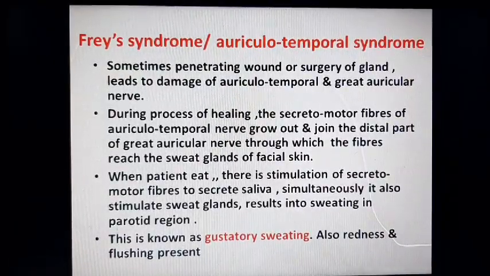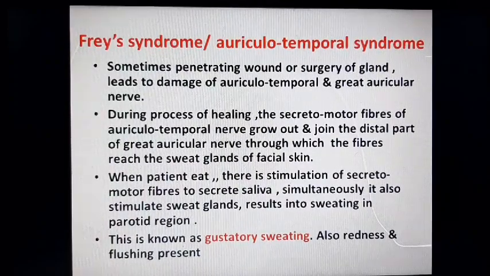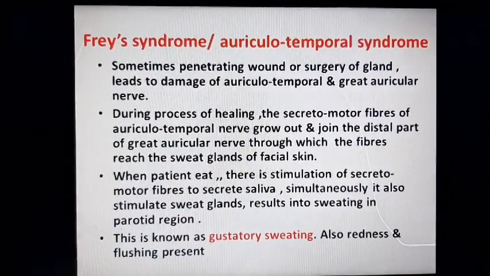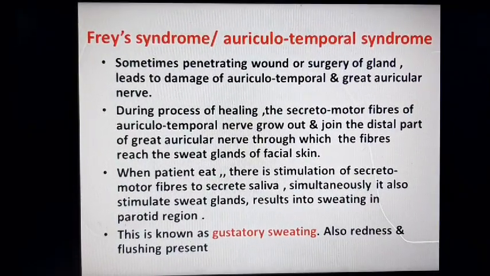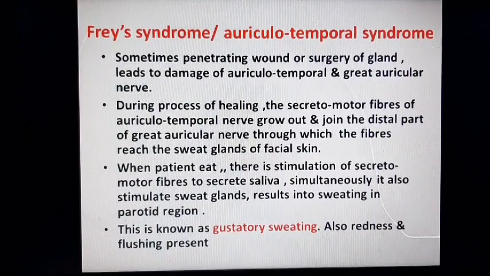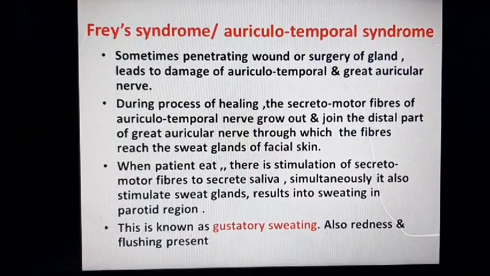Now details of Frey syndrome or auriculotemporal syndrome. Sometimes a penetrating injury or surgery of the gland leads to damage of the auriculotemporal nerve and great auricular nerve.